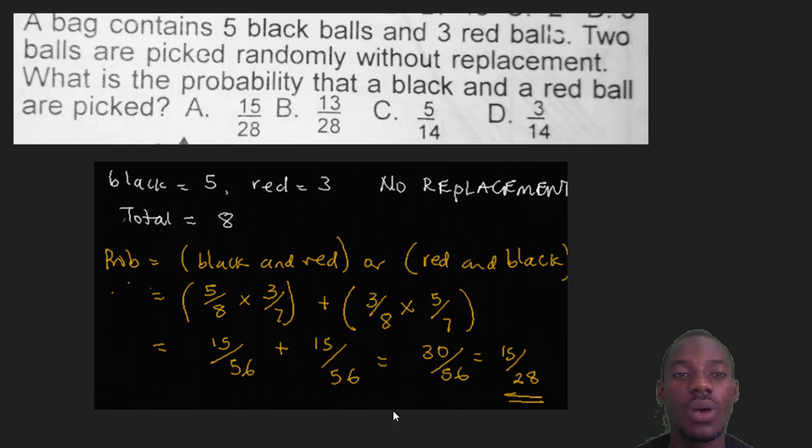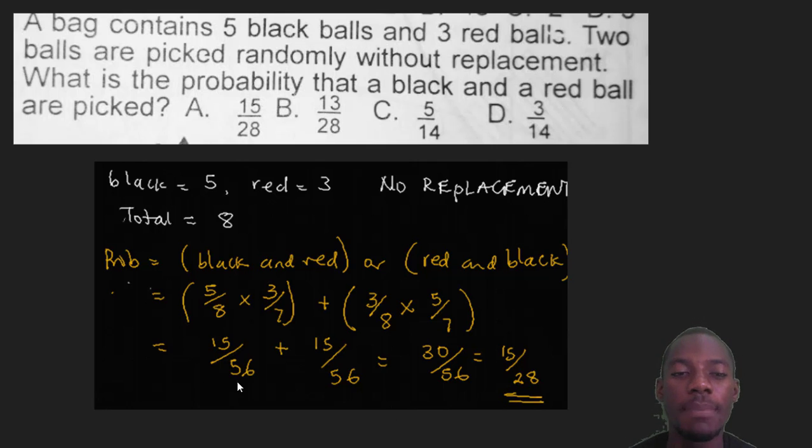Now let's check out the next one. A bag contains 5 black balls and 3 red balls. 2 balls are picked randomly without replacement. What is the probability that a black and a red ball are picked? Now they said that 2 balls are picked without replacement. Please take note of the word without replacement.